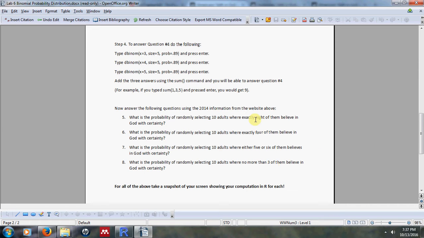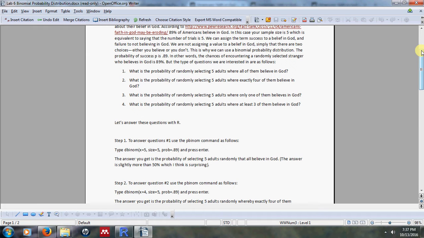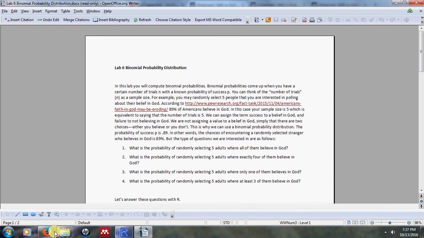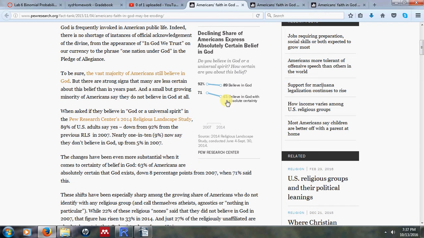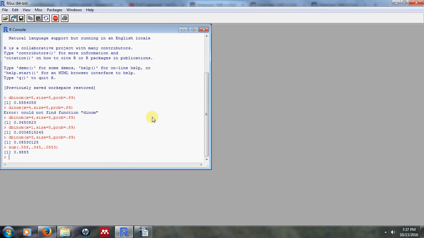The first thing that we have to do is go to the website. If you click on this link here, you'll go to this web page, and this time we're going to use this piece here that says believe in God with absolute certainty. So it's down from the believe in God, which was the first part that we did, to believe in God with certainty. That's 63%, so we'll convert that to 0.63. And we'll come back to our R. Of course, our previous work is still up here from the first part of the lab. You can leave it there.